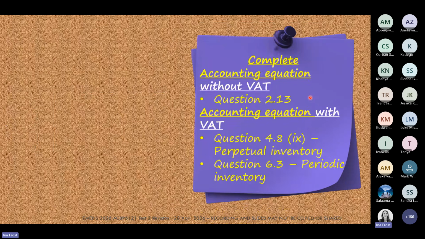So as we said earlier, now we can test you on both inventory systems. Whether we're asking you to do journal questions or even accounting equation questions, we can test you on both inventory systems. And we can test you on accounting equation questions with or without VAT.